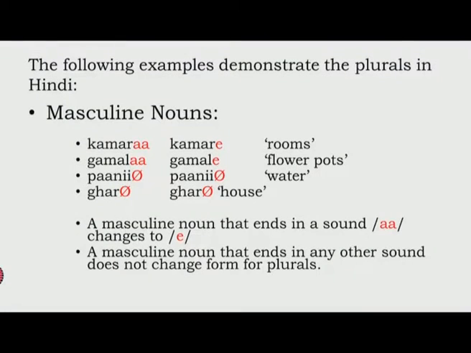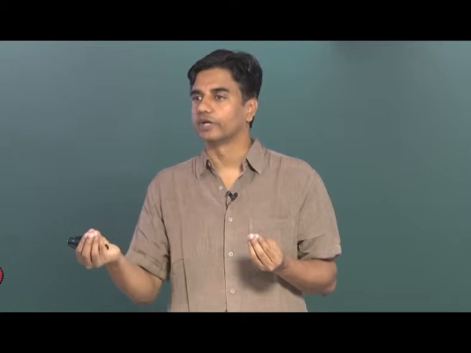Now, what is this about? This is about a singular word, right, and a plural counterpart, right? Everybody knows about singular and plural counterparts, right? So, how do we make plurals in languages in general?